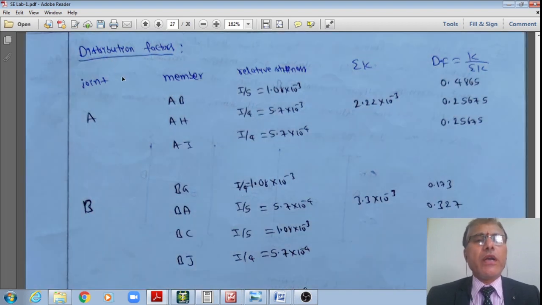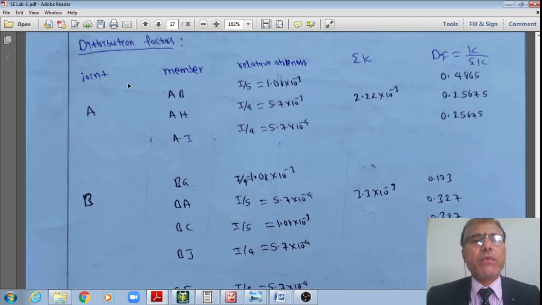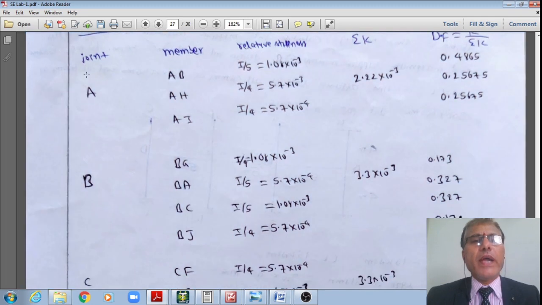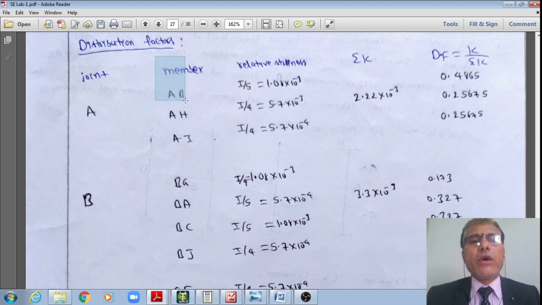Now, in order to do that, I need to find out the distribution factors. What I'll do is take the joint A, where I have the members AB, AH, AI, and the relative stiffness of these members.